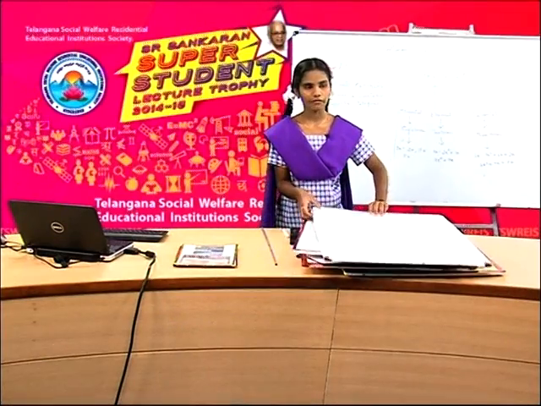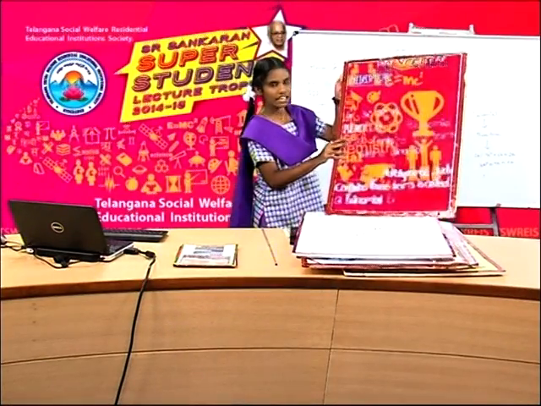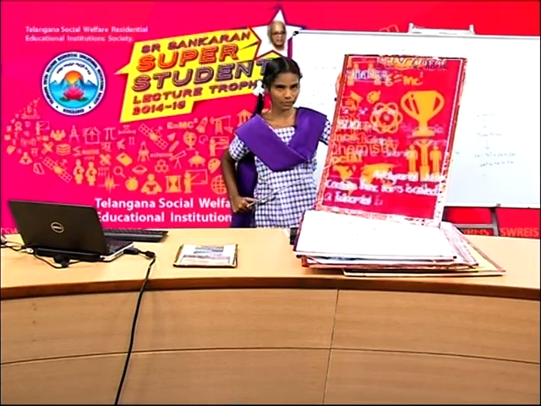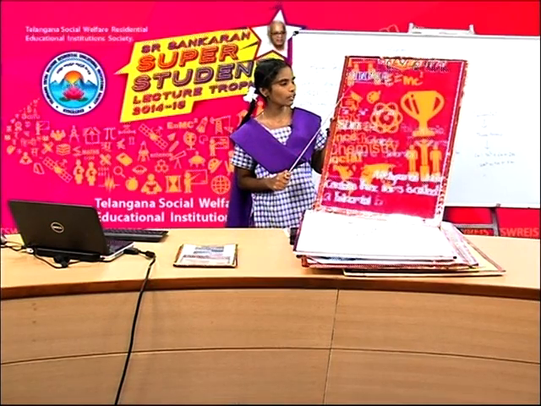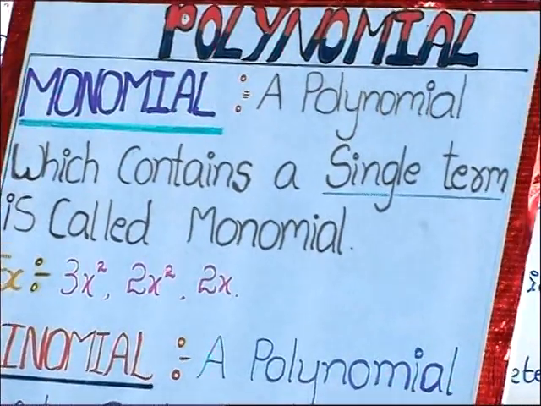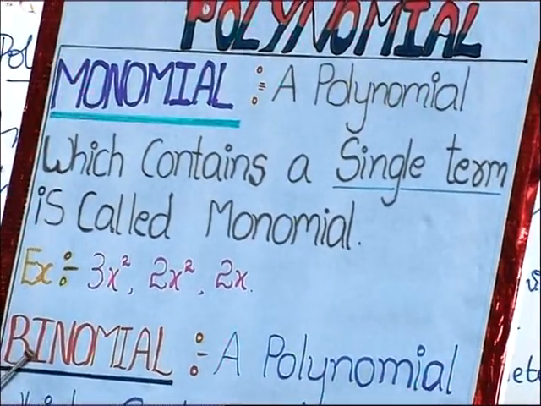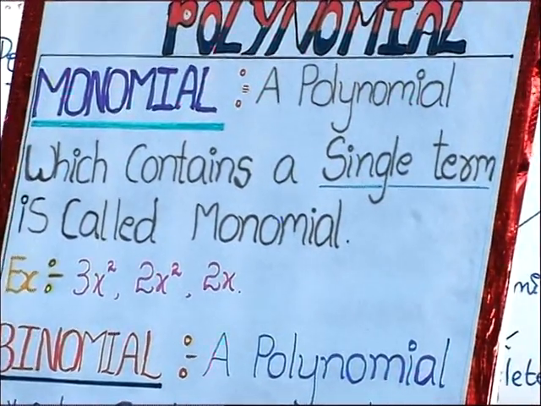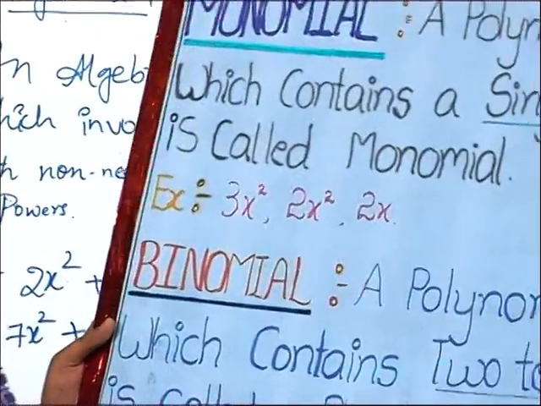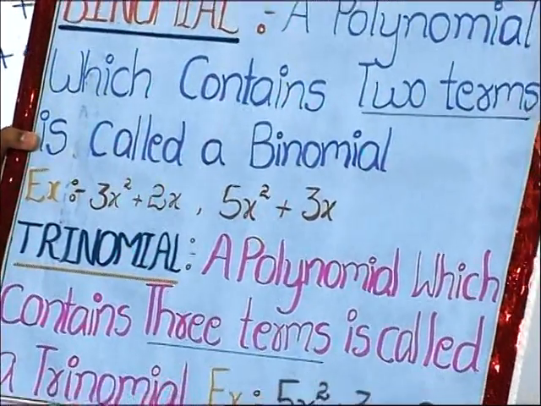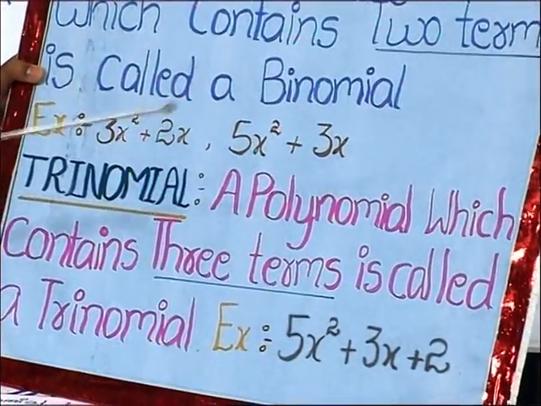Friends, if you see this chart, in this chart we have monomial, binomial and trinomial. Friends, the examples of monomial are 3x square and 2x square and 2x. If we see binomial, the examples of binomial are 3x square plus 2x and 5x square plus 3x. If we see trinomial, the trinomial example is 5x square plus 3x plus 2x. It is the example of trinomial.